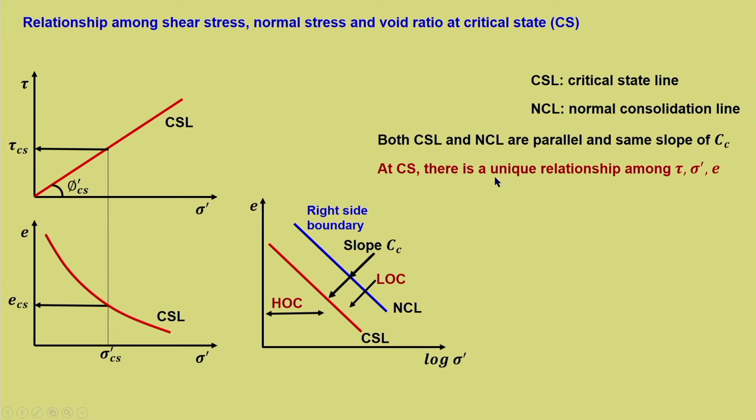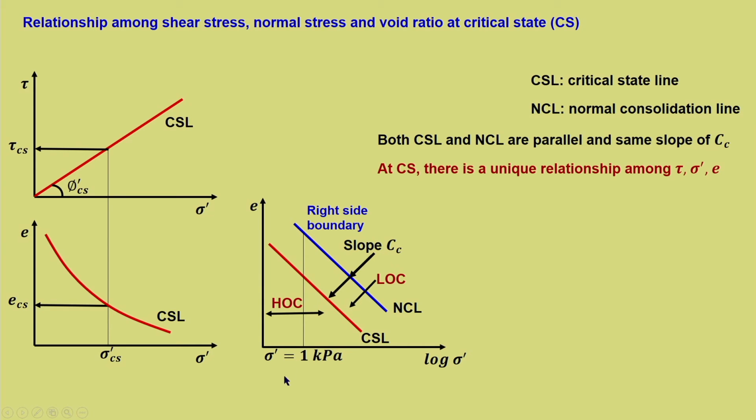At critical state, there is a unique relationship among tau, sigma dash and e. That is, at this particular line, there is a unique relationship among all the 3 parameters, that is tau, sigma dash and e. For that, let us consider an initial point. Let us start with a very low stress condition, which is more or less corresponding to 0 condition, because log of 1 is 0.